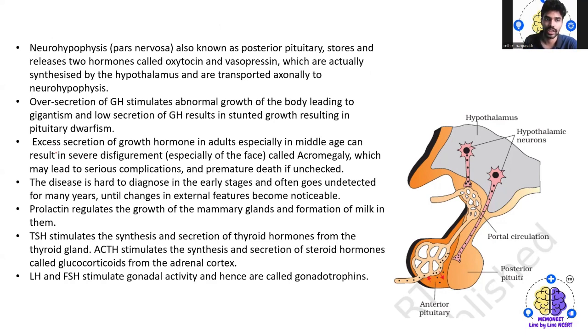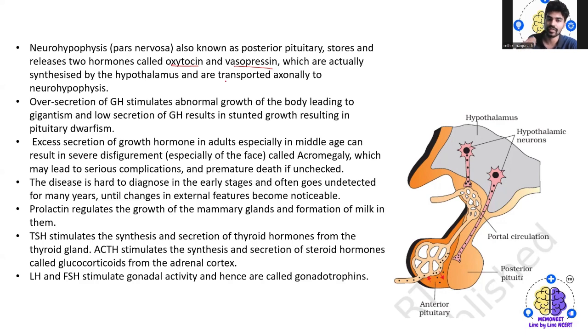Then we have the neurohypophysis, which is the pars nervosa, also known as the posterior pituitary, and it stores and releases two hormones: oxytocin and vasopressin, which are synthesized by the hypothalamus and transported axonally to the neurohypophysis. Oversecretion of GH stimulates abnormal growth of the body, leading to gigantism, and low secretion of growth hormone results in stunted growth, resulting in pituitary dwarfism.